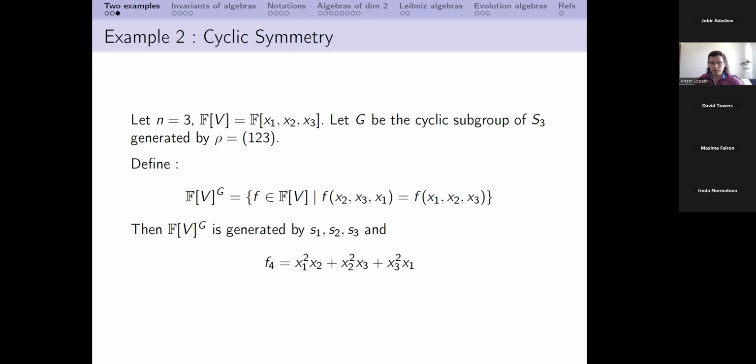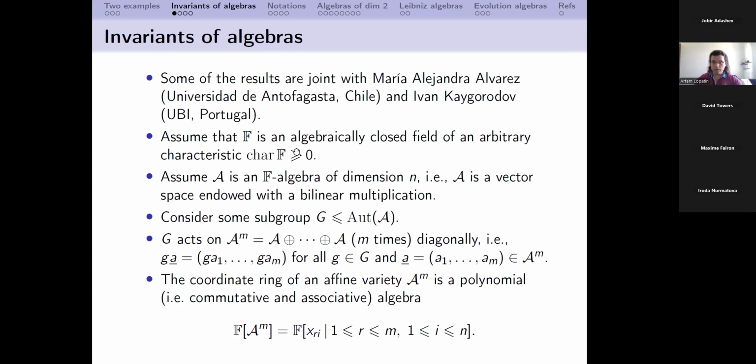And of course, we can generalize the situation, and instead of the group G which has been considered before, we can consider actually any subgroup of a general linear group, and then we have its action over x1, x2, ..., xn. And so we get some algebra of invariants. So what am I going to do now.